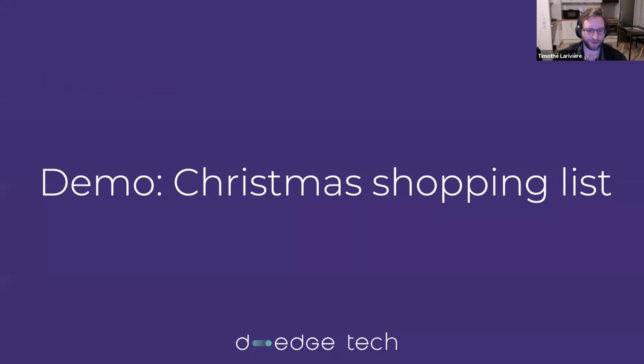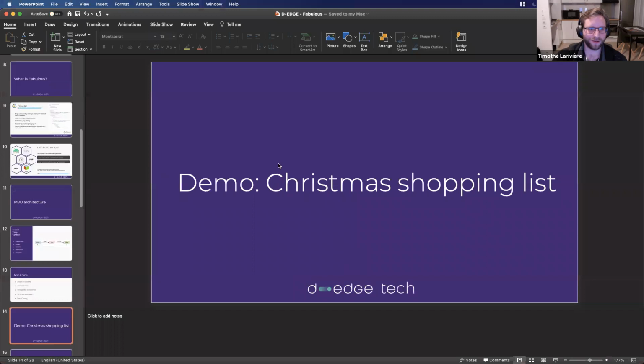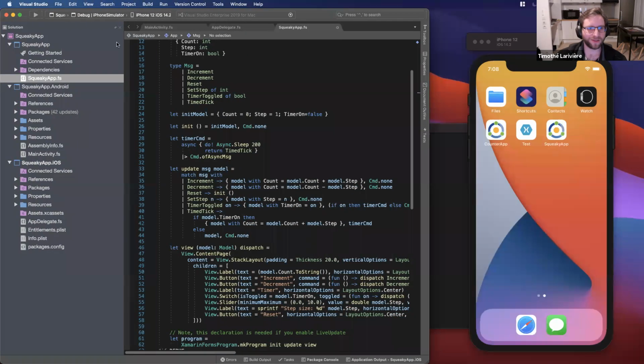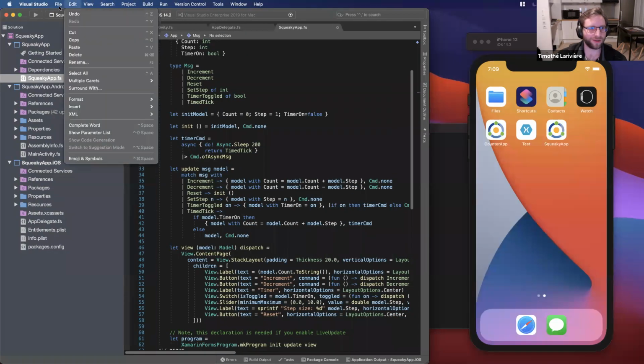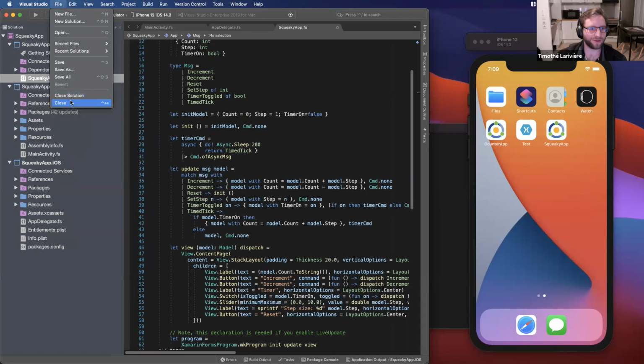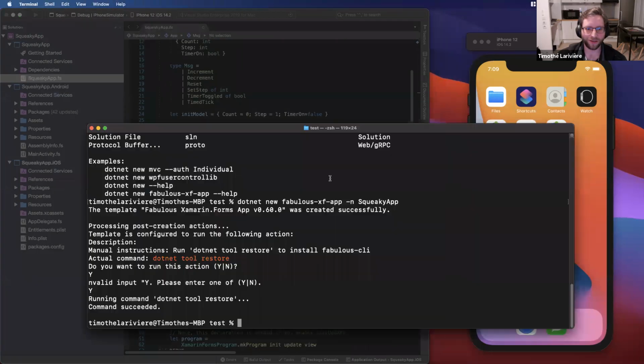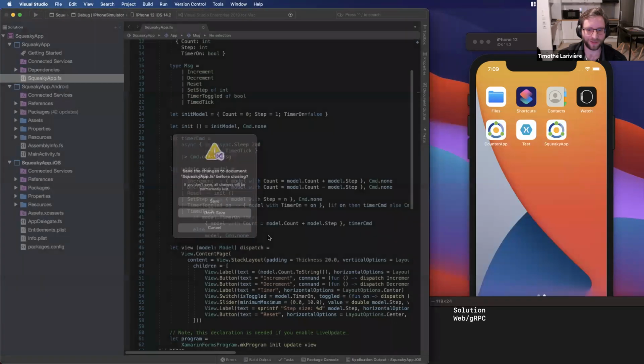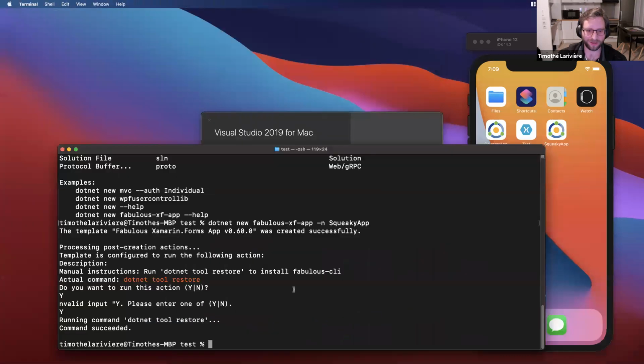Okay, so let's make a little demo this time with the Christmas shopping list. So I will close the solution. Save. I will create another application.